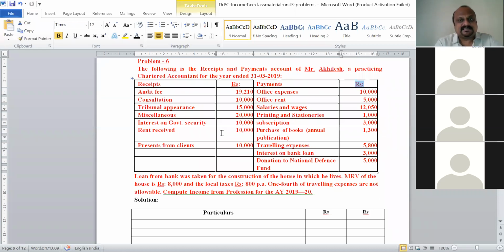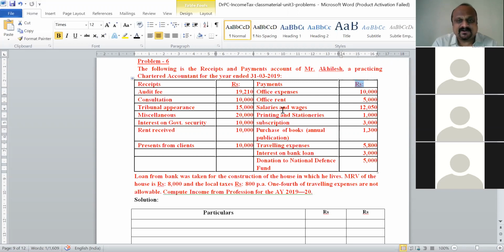It's not a profit and loss account wherein they have given you the net profit. We have to identify the total of receipts, the total of payments, and then subtract payments from the receipts. That will give us the actual income from profession.